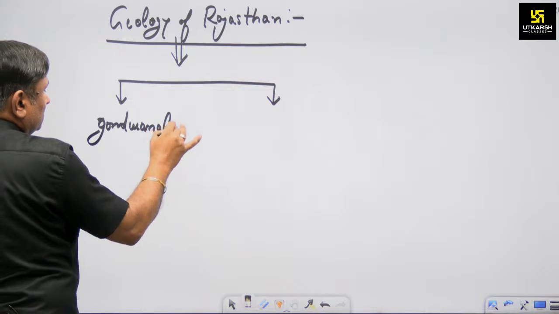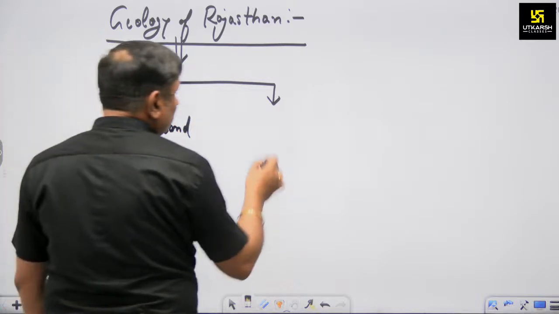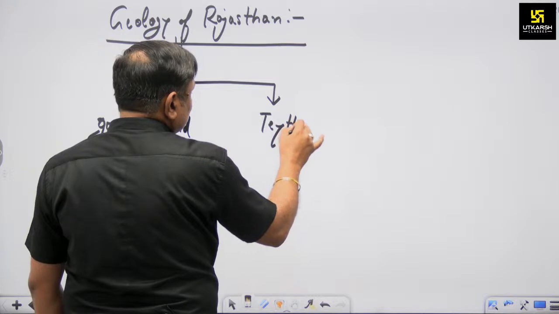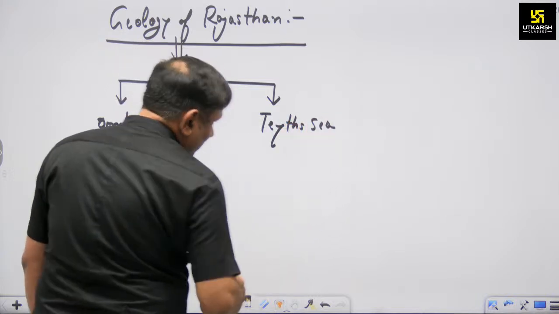Gondwana land. And Rajasthan also remains of Tethys Sea. Rajasthan is a remains of Tethys Sea.